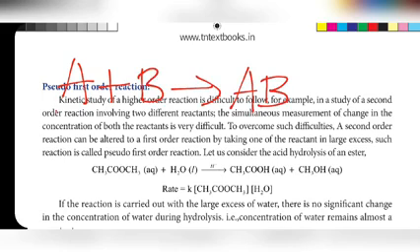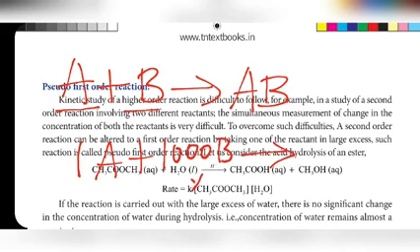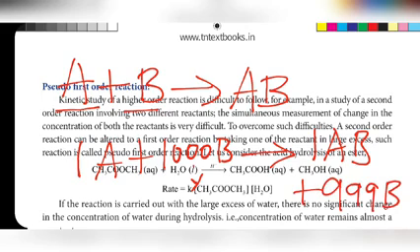This is the example for second order reaction because here two reactants are there, and the rate of the reaction depends on A and B. If you take any one of the reactant concentration in excess, here I am taking 1000 B, that means B concentration is in excess and the rate of the reaction does not depend on B. Because even if 1000 B is taken, only one AB is formed, plus the remaining 999 B is there.